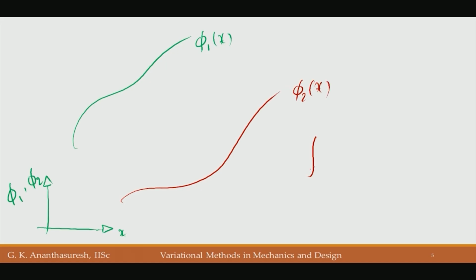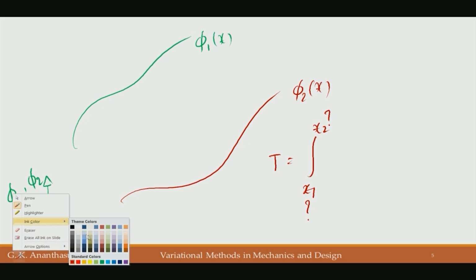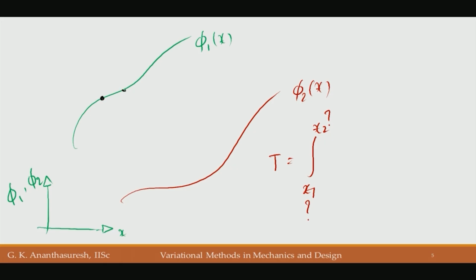That means that my integral of the time taken, from x1 to x2, but I do not know what x1 is, I do not know what x2 is, both are variable because I can start from any point on this, many points on this,